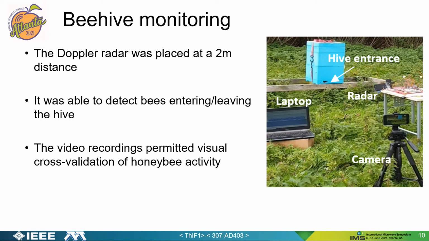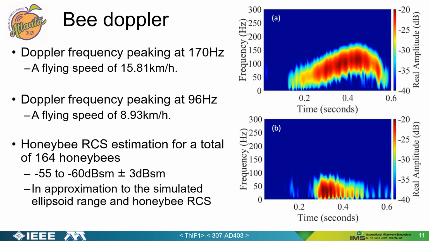It was expected to be able to observe beehive activity at that distance, and this was found to be indeed the case. Note that a video camera was also used to record both the laptop screen and the activity at the hive entrance. Now this was crucial as the video recordings permitted visual cross-validation of honeybee activity. This was later used to extract honeybee behavior as separate wave files. Outgoing and incoming events were clearly discriminated through Doppler measurements.